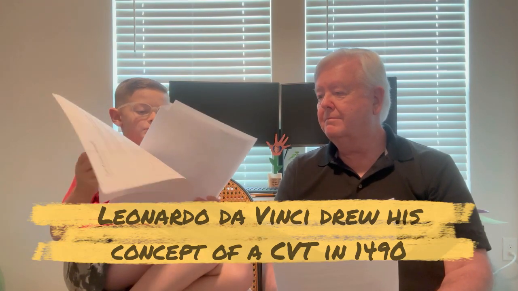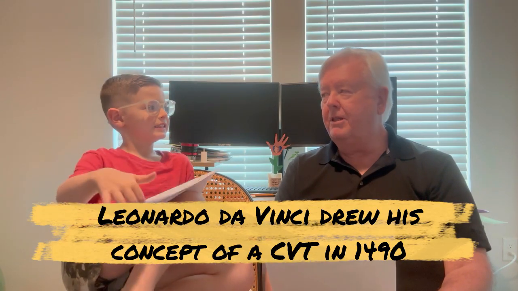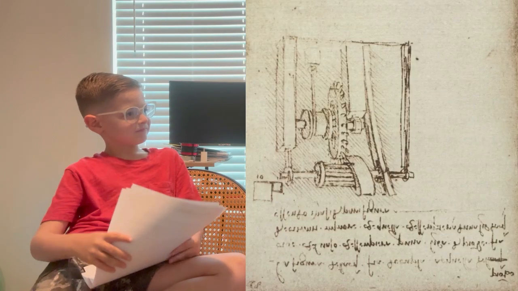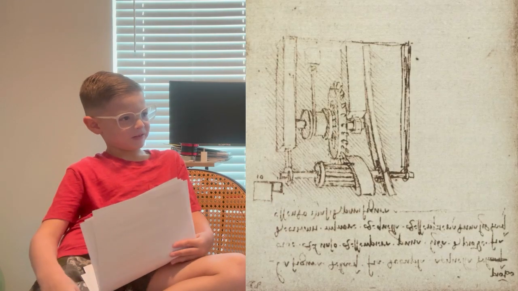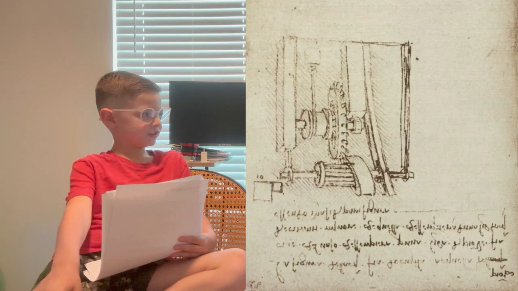The concept goes back to drawings made by Leonardo da Vinci. Can you believe that? You remember when that guy was born, more or less? Yeah, he was born in the 1400s and died in the early 1500s. Wow, crazy. Leonardo da Vinci.